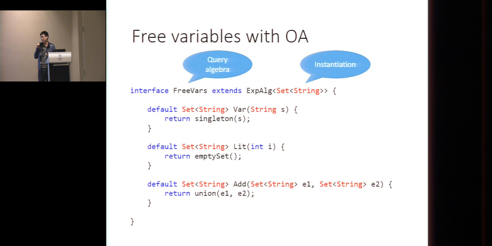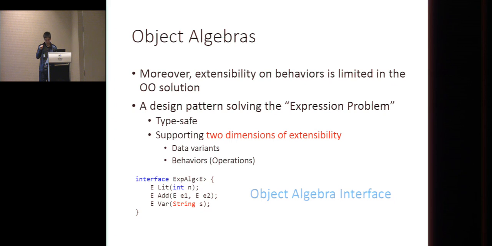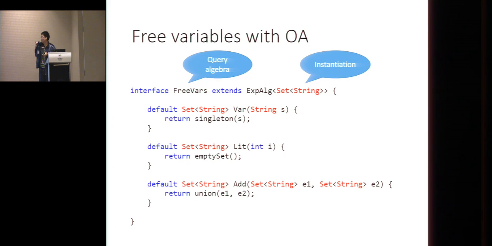And for specific behavior, also the same example, we want to collect the free variables. We need to write code like this. We define an interface that extends the interface, the data structure, exp with the sort instantiated.